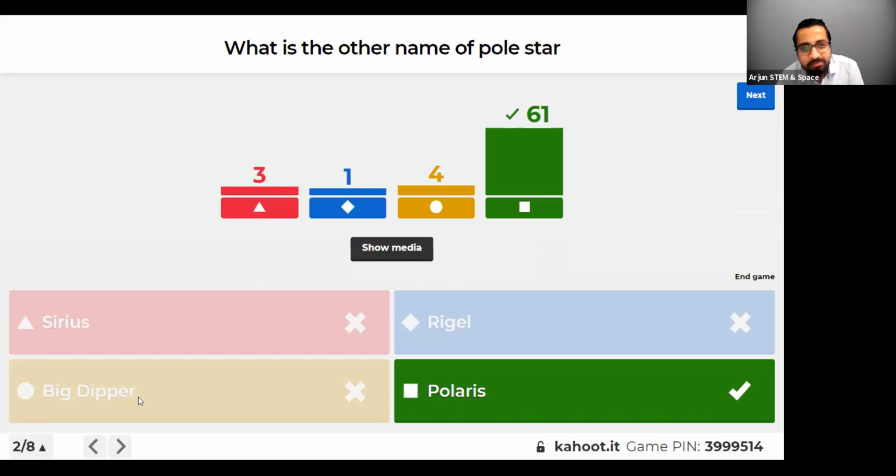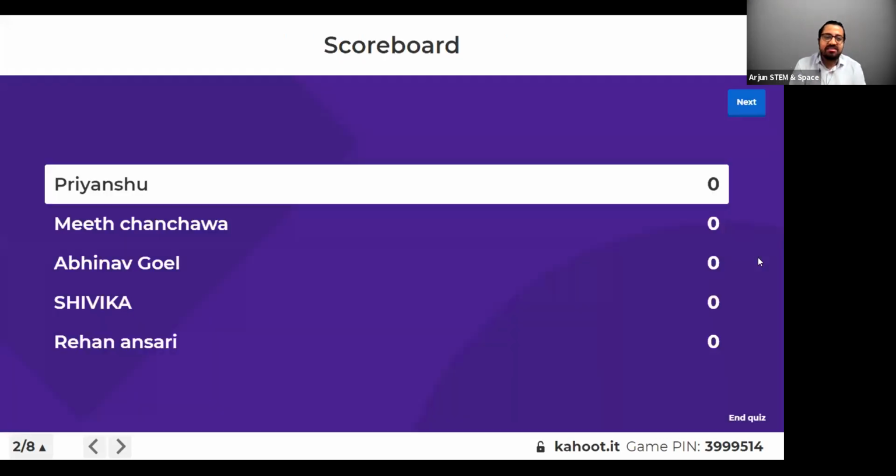Used to find this pole star, but the name of the pole star is Polaris. All right, so let's see the scoreboard. So the scoreboard looks like this. Priyanshu is there on top, followed by Meet, Abhinav, Shivika, and Rehan. Very well done, guys. So we are ready.